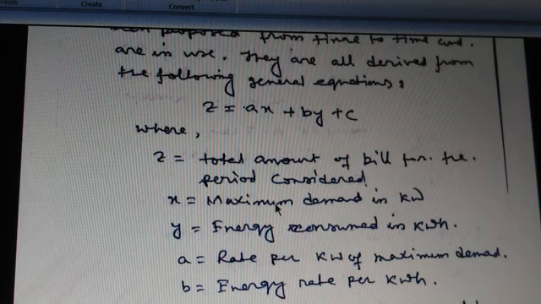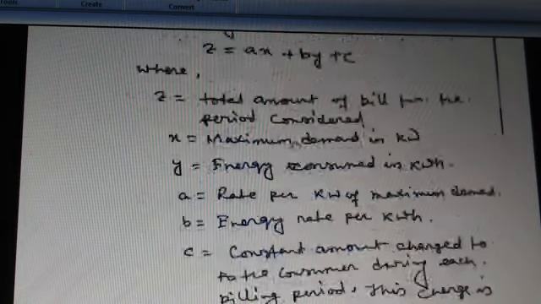A equals the rate per kilowatt of maximum demand. B equals the energy rate per kilowatt hour. And C is the constant amount charged to the consumer during each billing period. This charge is independent of the demand and the total energy, because the consumer remains connected to the line even if they do not use any energy. So these are the parameters.